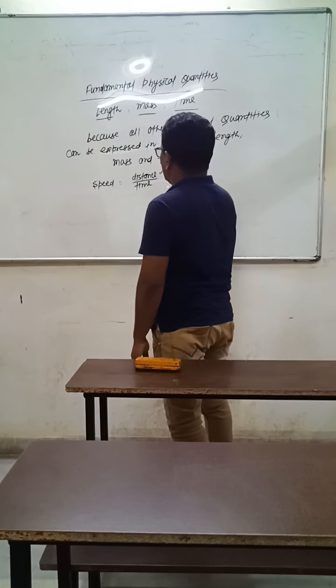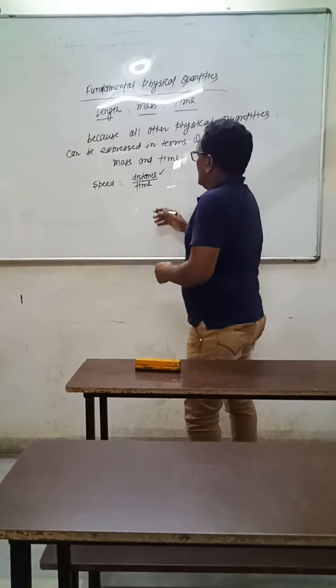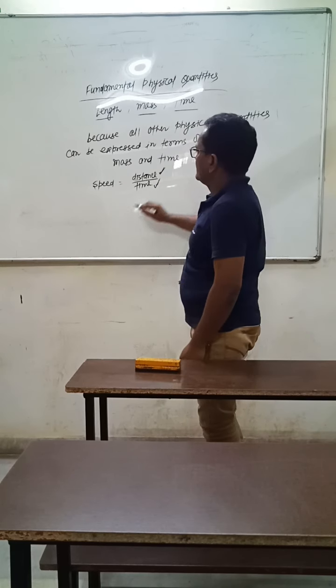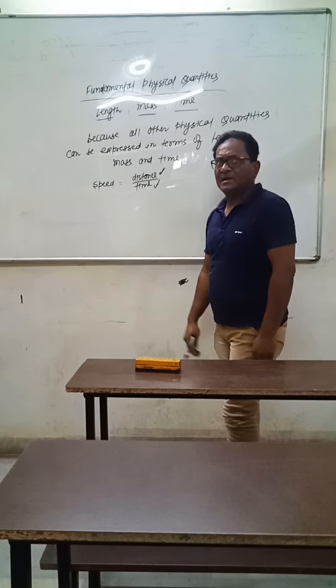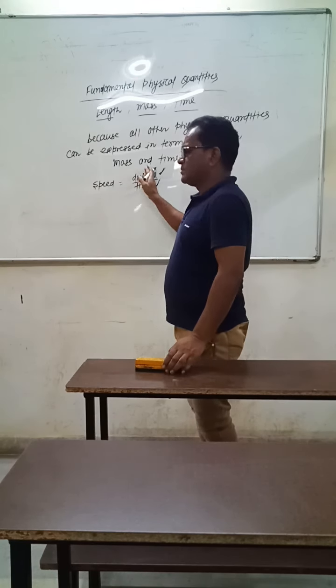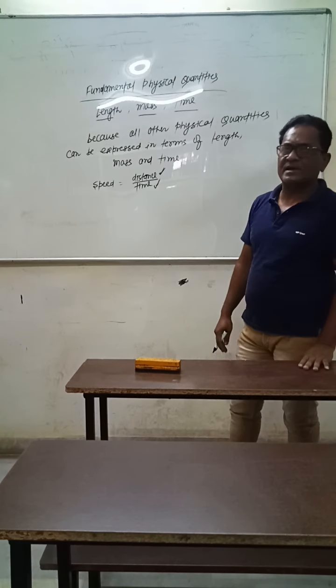Distance means length, and this is time. So these two are fundamental physical quantities. So speed can be expressed in terms of fundamental physical quantities.